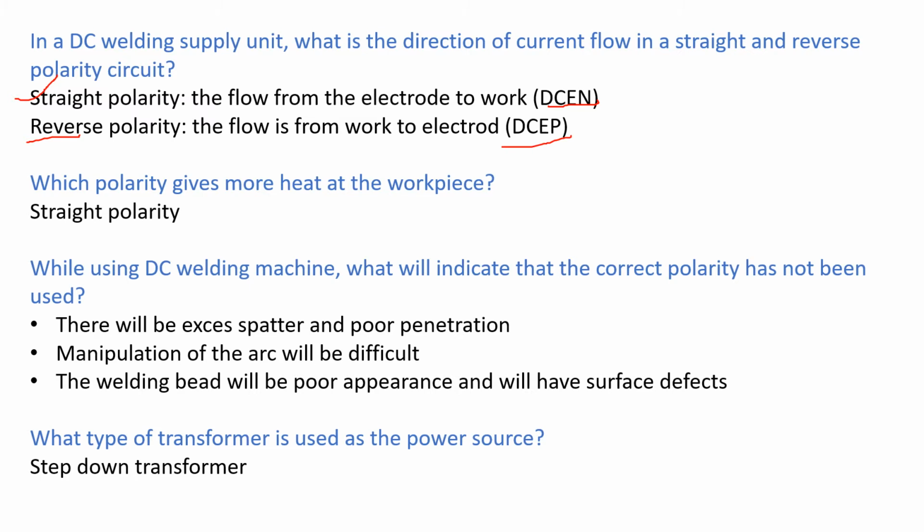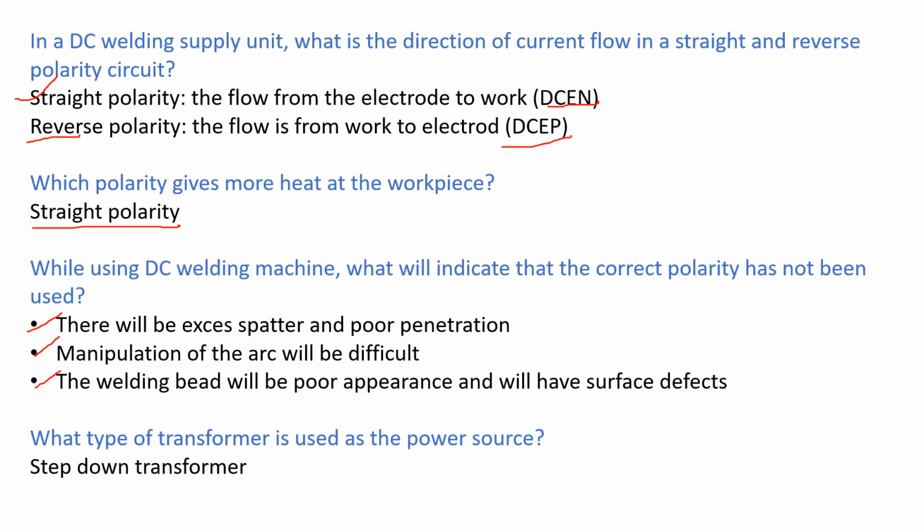Which polarity gives more heat at workpiece? Answer is straight polarity. While using DC welding machine, what will indicate that the correct polarity has not been used? Answer: there will be excess spatter and poor penetration. The manipulation of arc will be very difficult and the welding bead will be of poor appearance and will have surface defects on it.